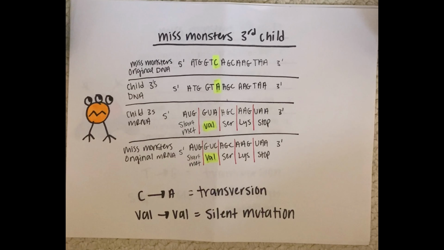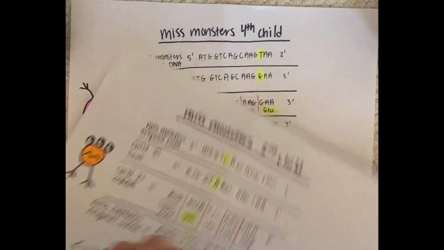Next, Miss Monster looked at her third child's DNA sequence. She noticed that in this sequence there was a change from a cytosine to an adenine in the 2nd codon. Though a point mutation occurred, the amino acid that was coded for did not change. This occurrence can be identified as a transversion and a silent mutation because the amino acid did not change.